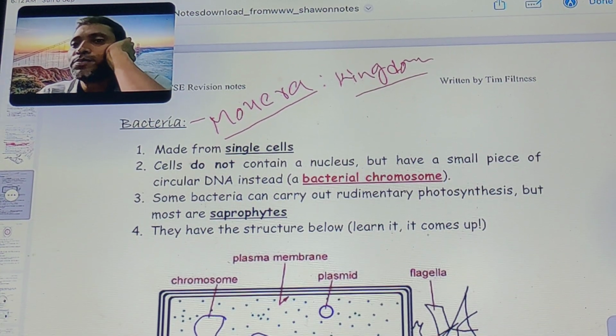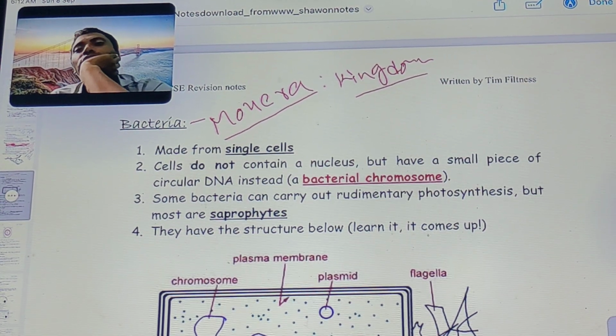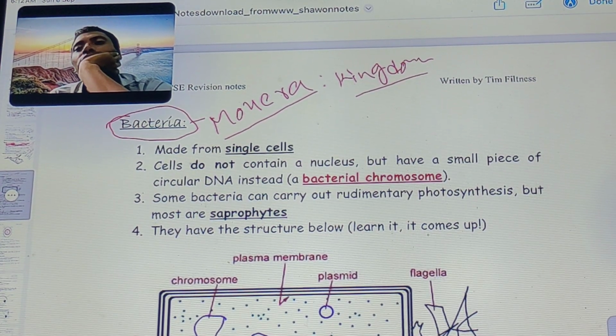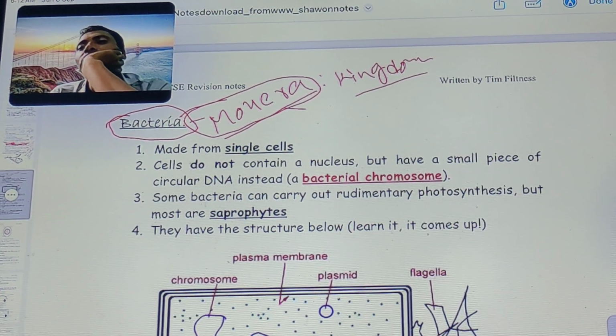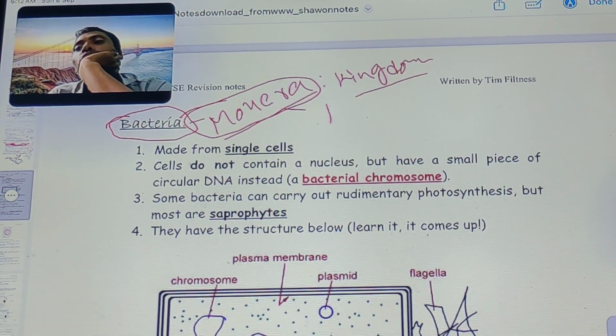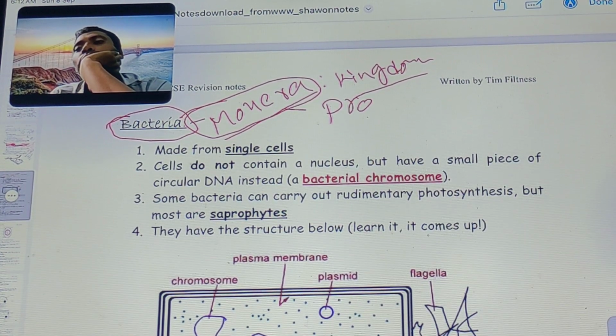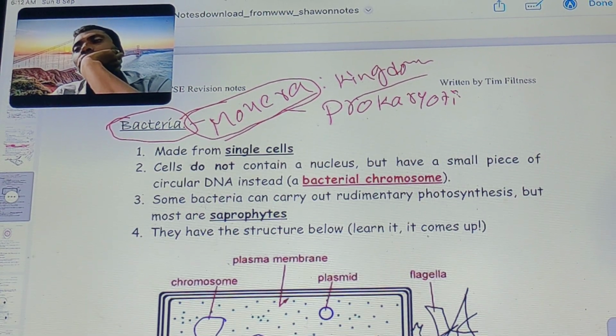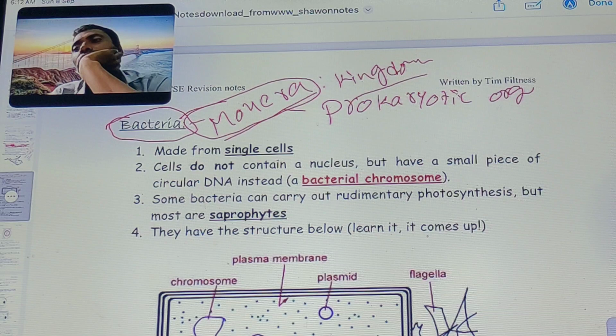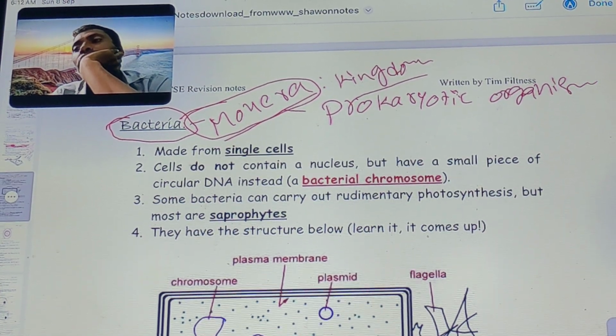Kingdom Monera. Bacteria belong to which kingdom? The Monera kingdom. It is made of prokaryotic organisms.